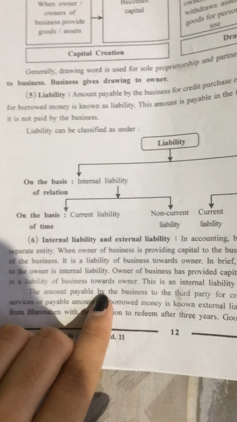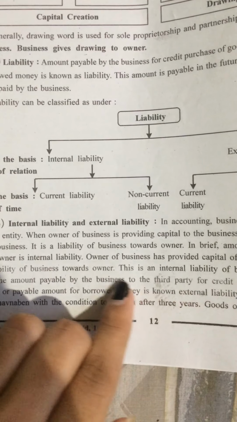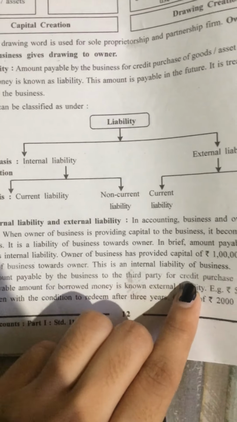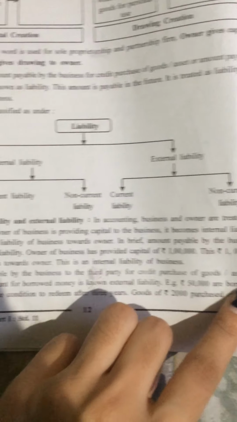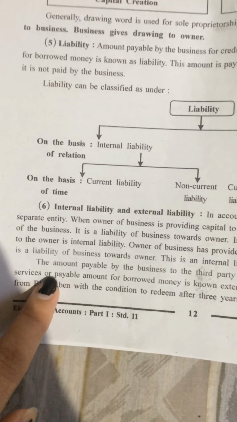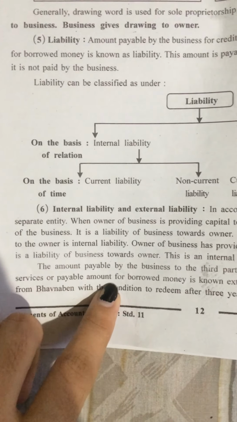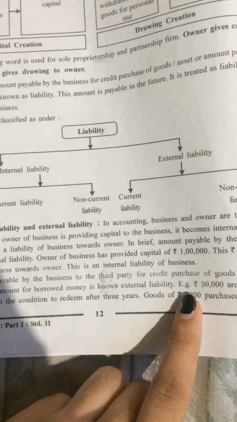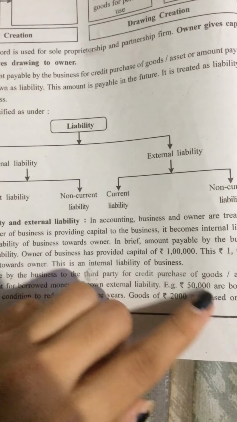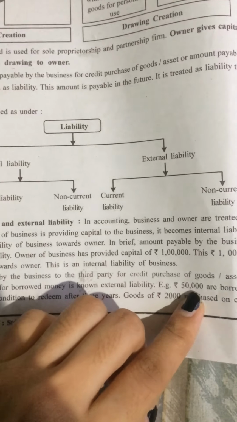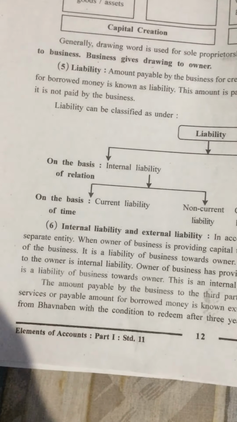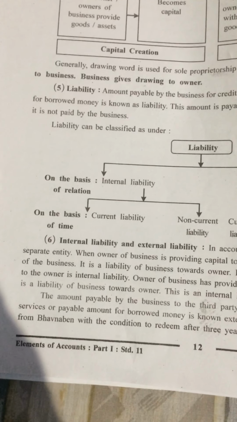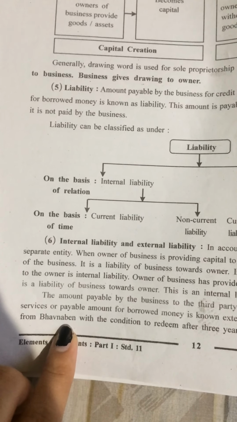So the amount payable by the business to the third party for credit purchase of goods or assets or services, or payable amount for borrowed money, is known as external liability. For example, if rupees 50,000 are borrowed from Bhavna Ben, Bhavna Ben here is a third person, a third party.